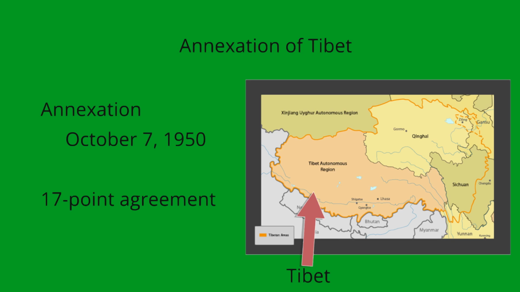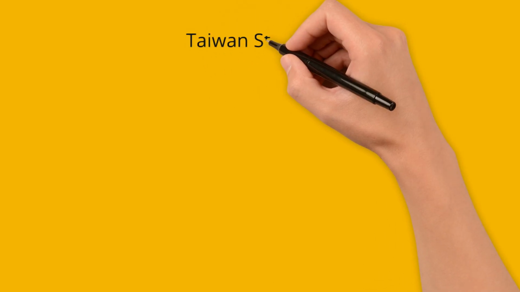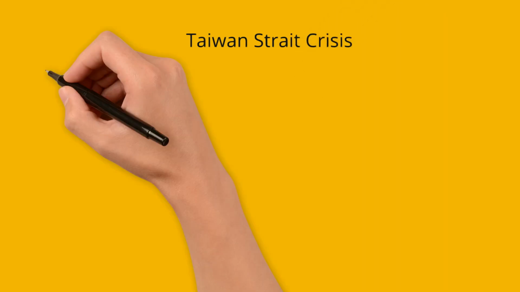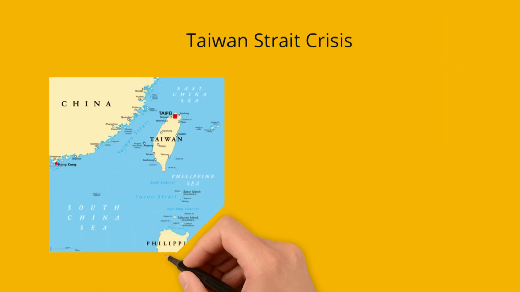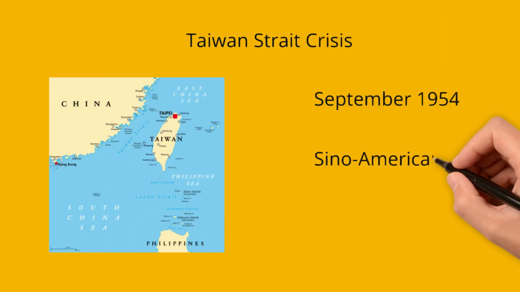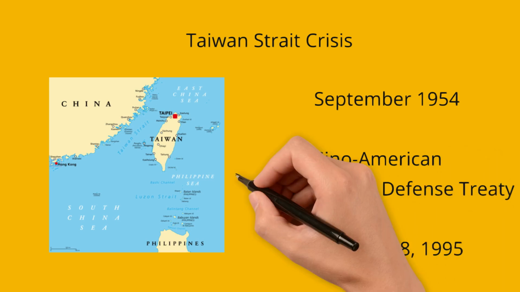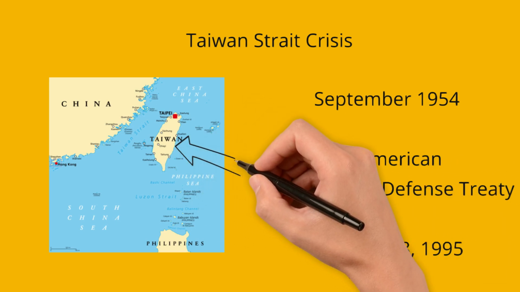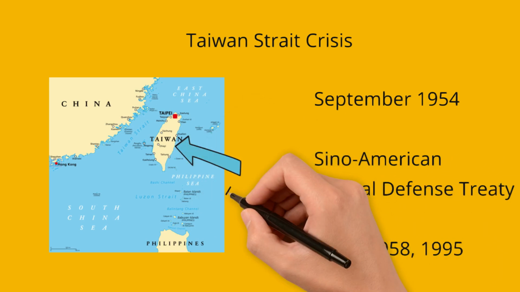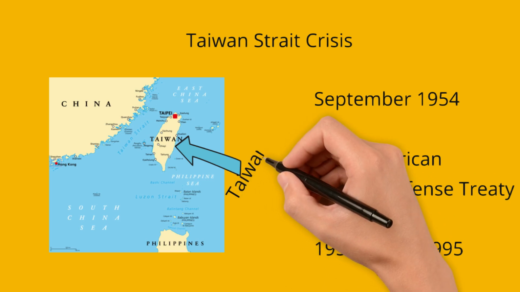The First Taiwan Strait Crisis was a minor conflict in which the People's Republic of China, PRC, heavily bombed the Republic of China, Taiwan's held island Kinmen. This occurred in September 1954, and in the next month, U.S. President Eisenhower signed the Sino-American Mutual Defense Treaty. In this treaty, the United States pledged support to Taiwan in case of invasion.